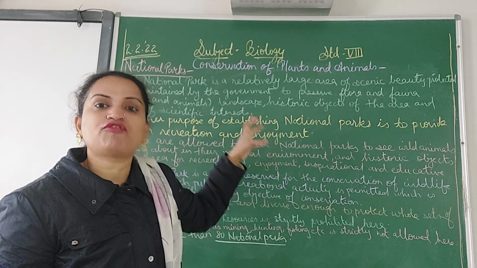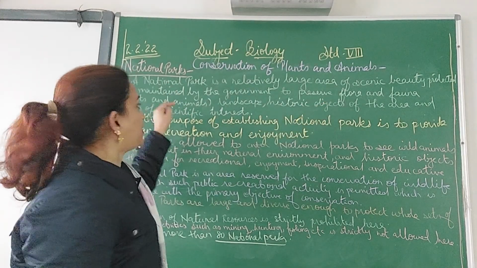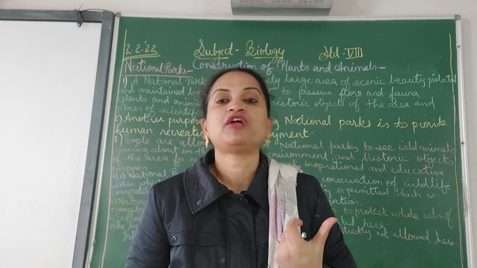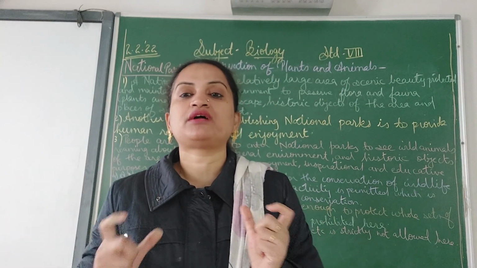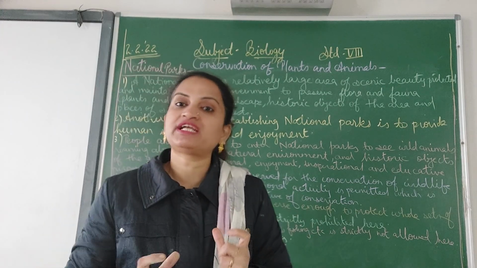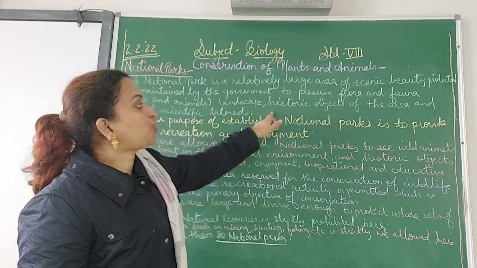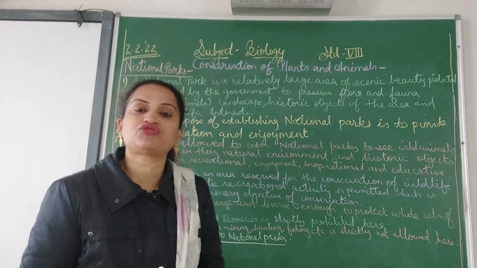Government protects it, government maintains it, to preserve flora and fauna. I have explained to children, flora is the plant and fauna is the animal. So it's a scenic beauty area where the plants and animals are protected by the government. Landscape, historic objects of the area and places of scientific interest.